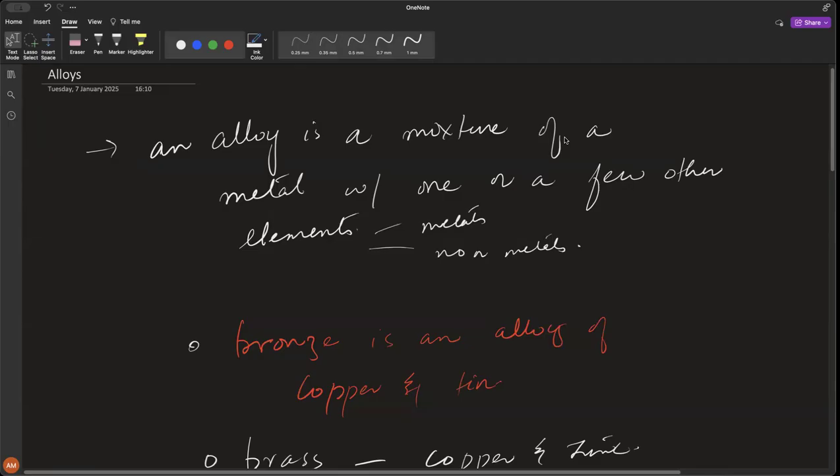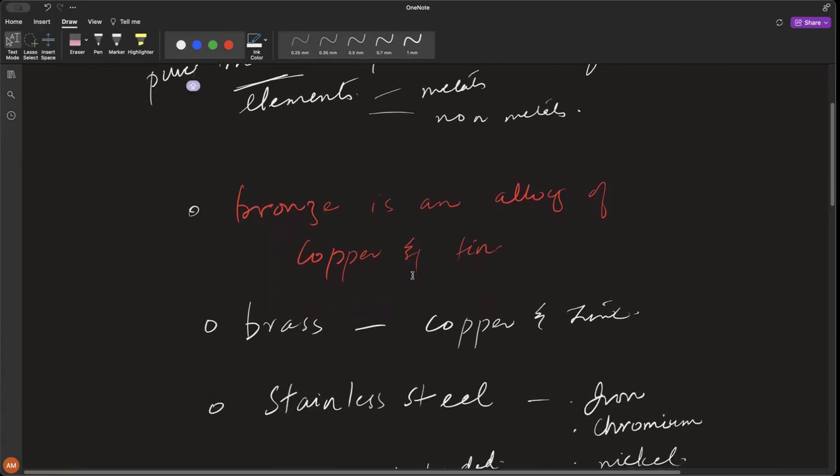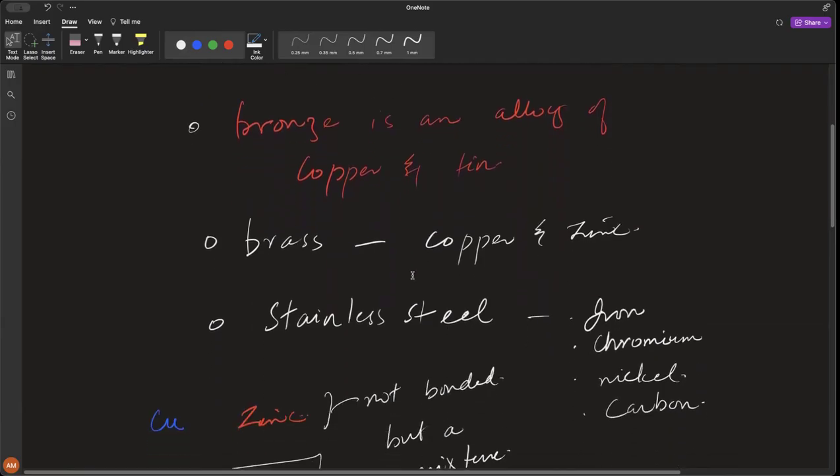An alloy is a mixture of a metal, and you have to keep that in mind, a pure metal, with one or few other elements. They could be pure metals, they could be non-metals. Some examples of alloys are: bronze is an alloy of copper and tin, brass is an alloy of copper and zinc, sorry, and stainless steel is an alloy of iron, chromium, nickel, and carbon.